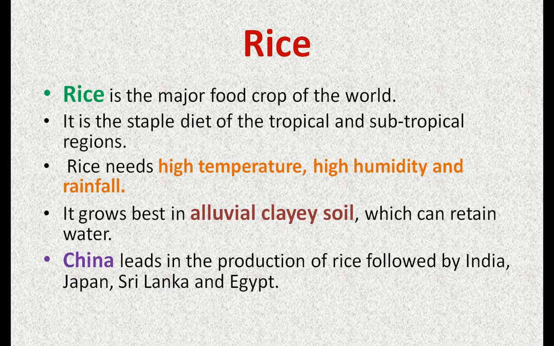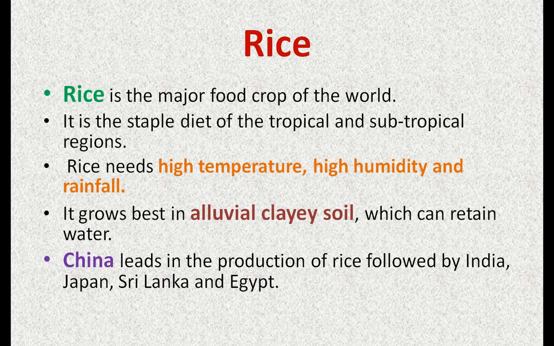Actually, rice needs high temperature, high humidity and a high amount of rainfall for its growth, and this type of climatic condition is found in the tropical and subtropical area, near the equator. Now if we talk about the climatic condition of rice, rice needs everything in large amount: high temperature, high humidity and high amount of rainfall.